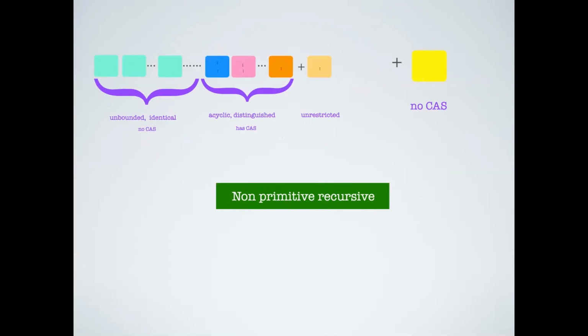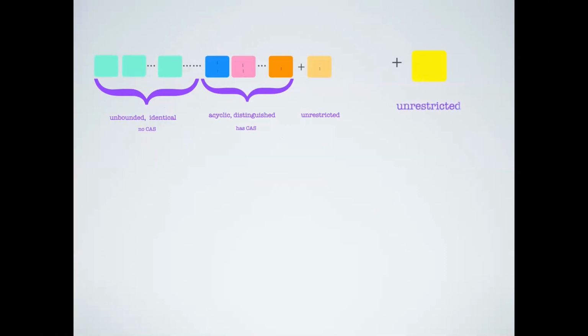Now, does it make sense for this yellow thread which I've thrown in to have CAS operations but be cyclic? That would be like one of the boundedly many I already have, so it doesn't change my story. The only thing that remains is what happens if the yellow thread is unrestricted. Can I say something? So far, we don't know the status. Is it decidable? It's not yet clear, and this is still work in progress. It's also eminently open what other under-approximations we can think of, and useful case studies and benchmarks. All this is still open. However, what I had to say, I'm done.